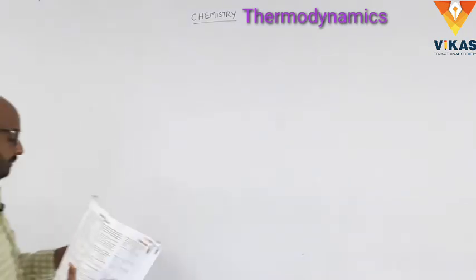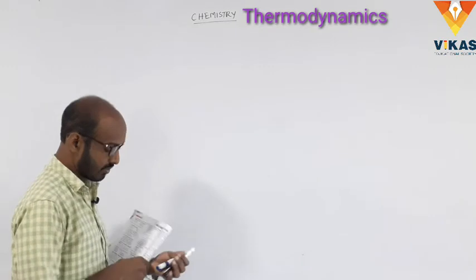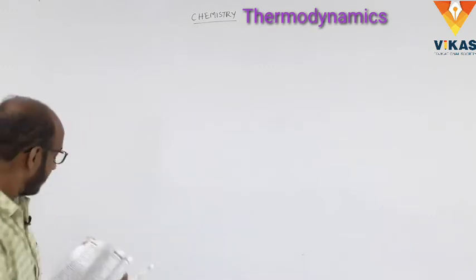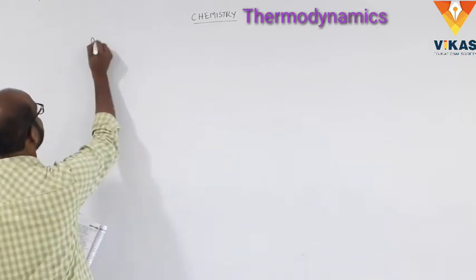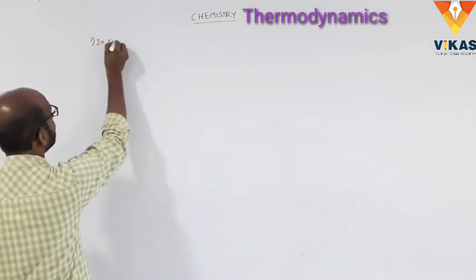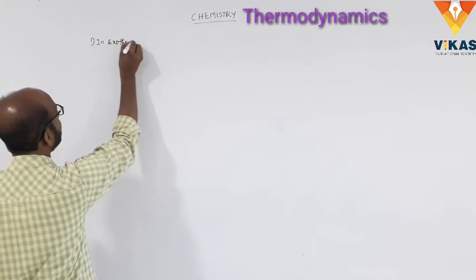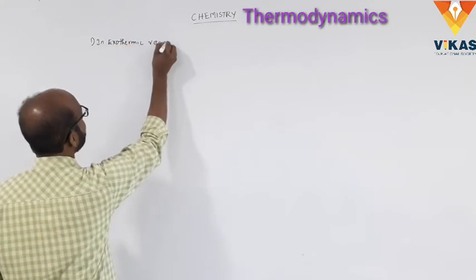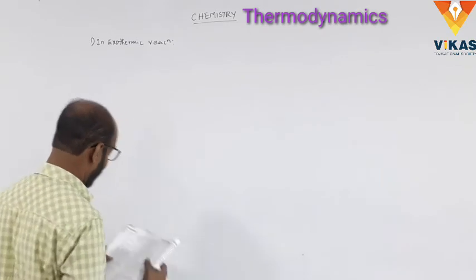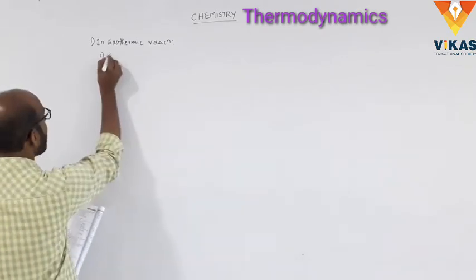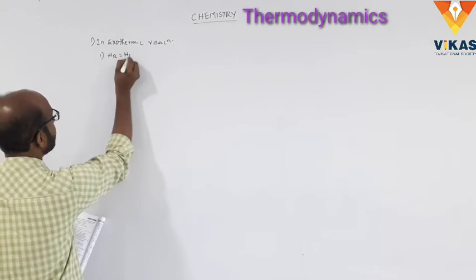Number 1. In an exothermic reaction, option 1: HR equal to HP.